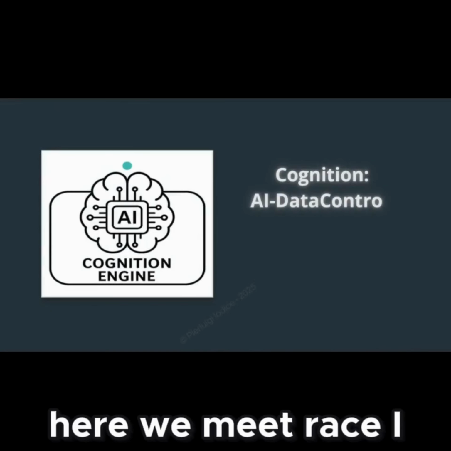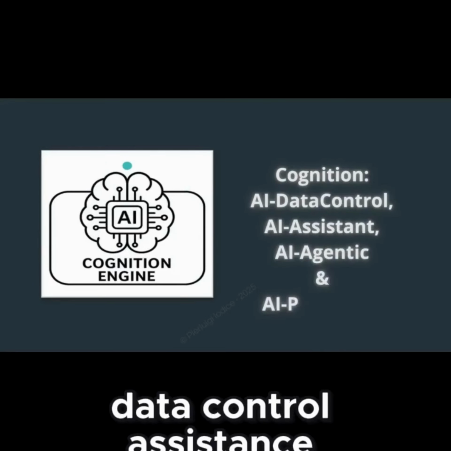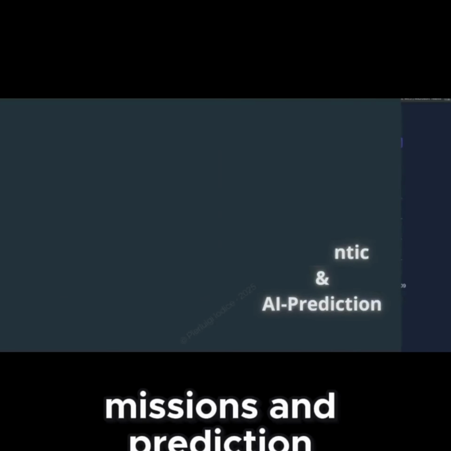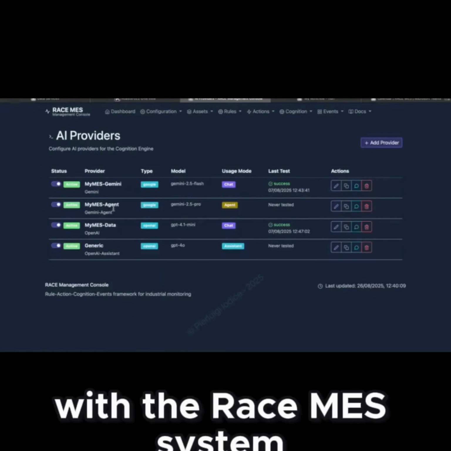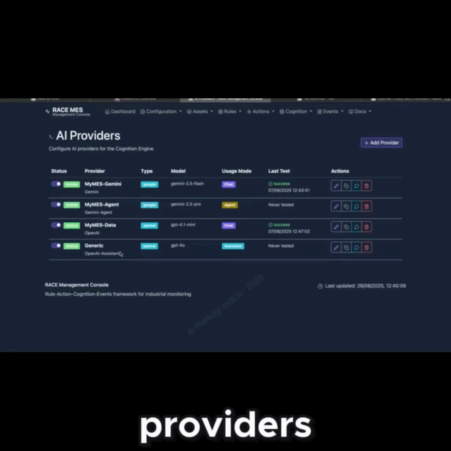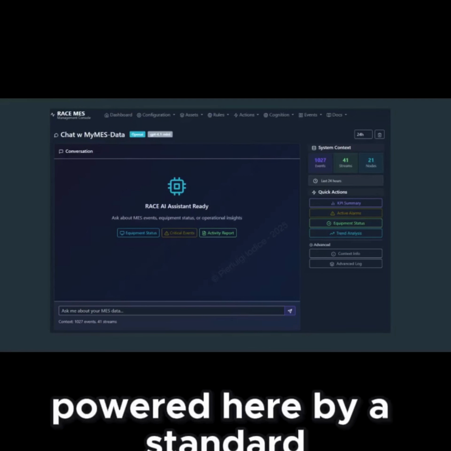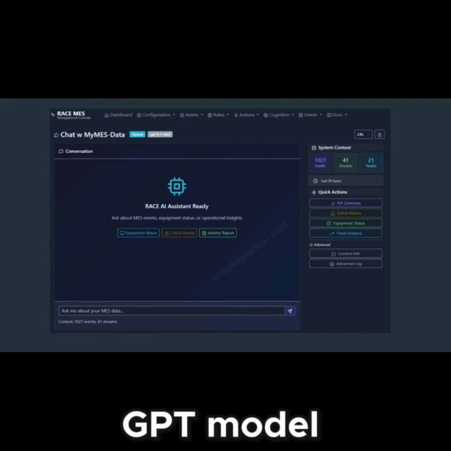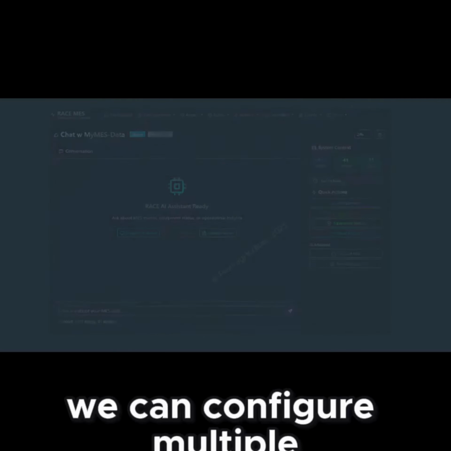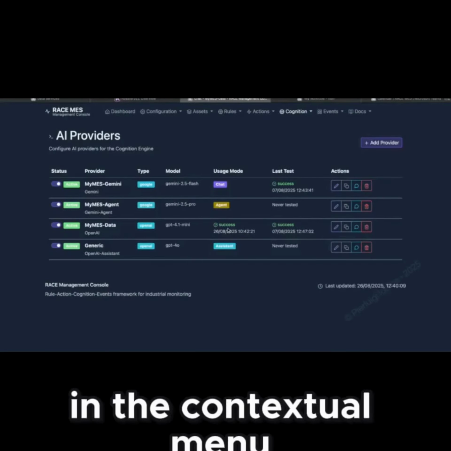Here we meet Race AI: data control, assistance, agentic missions, and prediction. With the Race MES system, we can configure mainstream AI providers and decide how they operate. Let's start with Race AI's first capability, data control, powered here by a standard GPT model. We can configure multiple chat endpoints and expose them in the contextual menu.